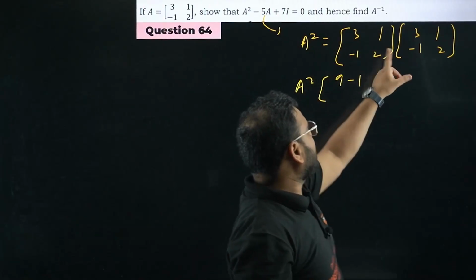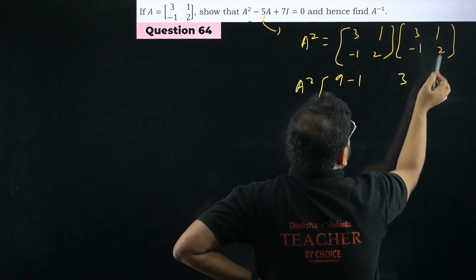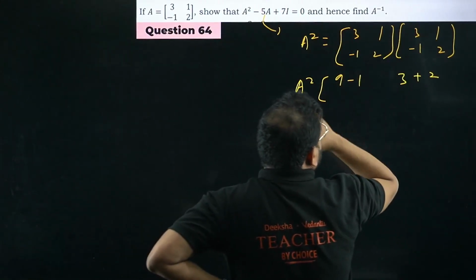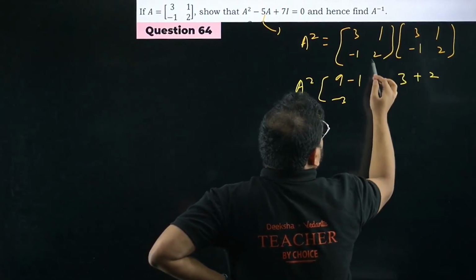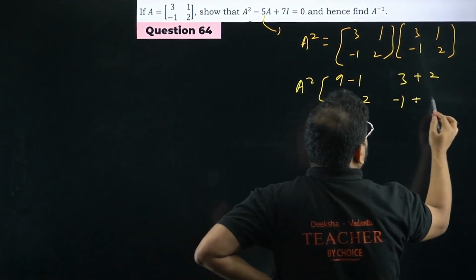Sorry, 3 into 3 is 1 and 1 into minus 1 is minus 1. Same, first row second column, 3 into 1 is 3, 1 into 2 is 2. Minus 1 into 3 is going to be minus 3. 2 into minus 1 is going to be minus 2. Minus 1 into 1 is going to be minus 1. 2 into 2 is plus 4.